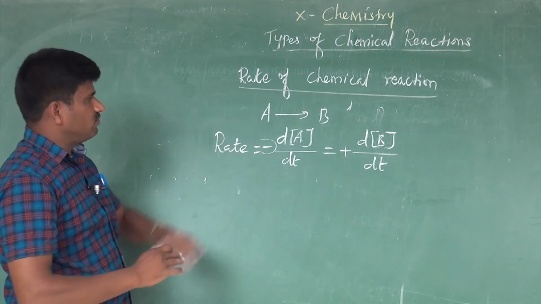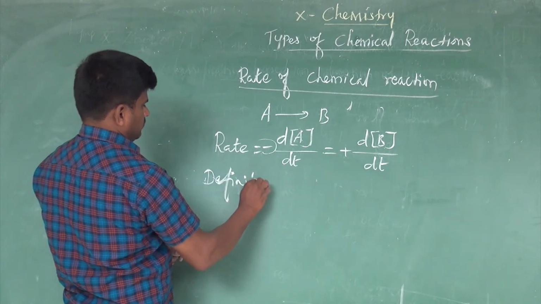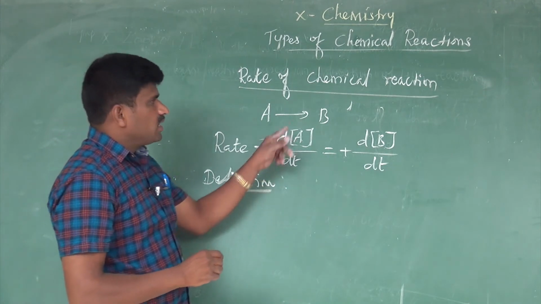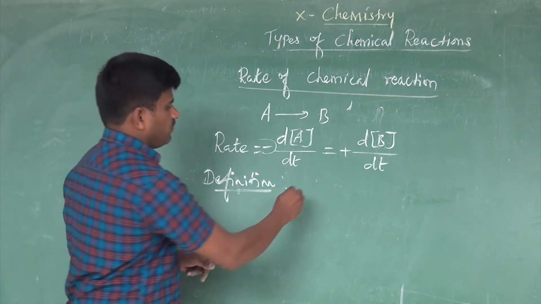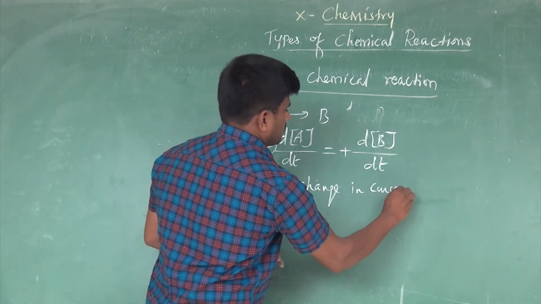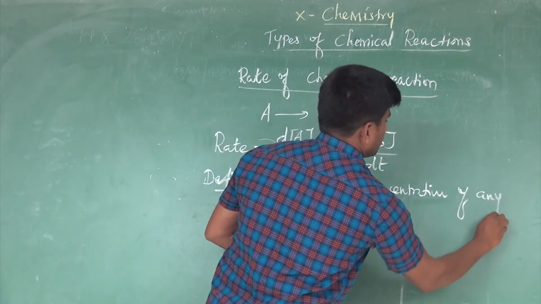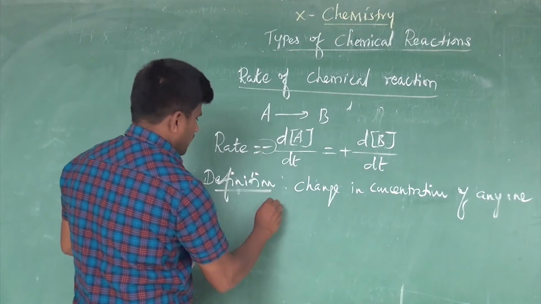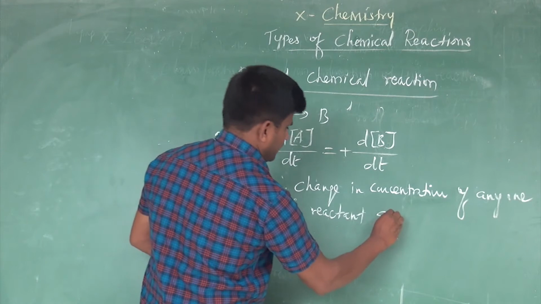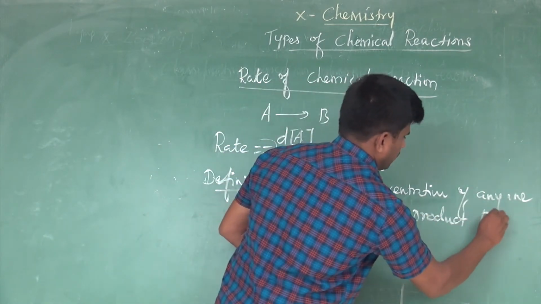Let's go to the definition for the rate of chemical reaction. The rate of chemical reaction is the change in concentration of any one of the reactant or product for unit time.